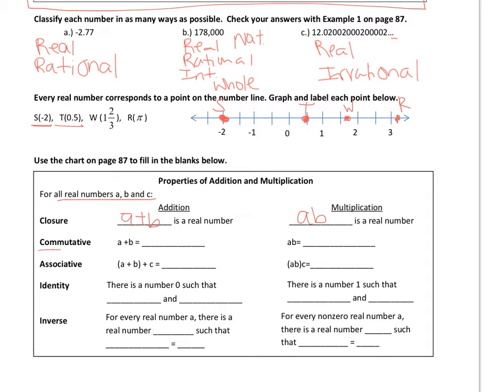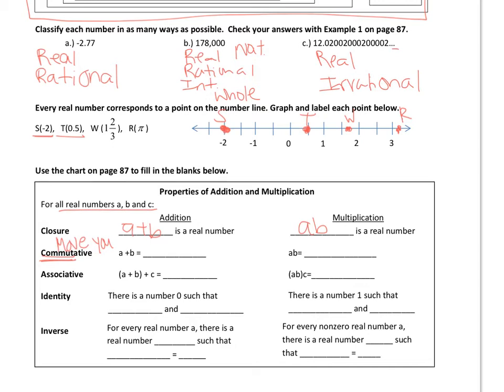The commutative property, so think commute means to move yourself, like you commute to and from school. So A plus B is equal to B plus A. And then same thing for multiplication. A times B is equal to B times A. So it's commutative.